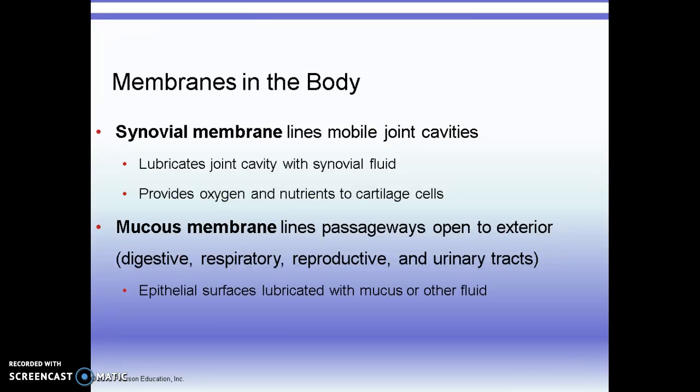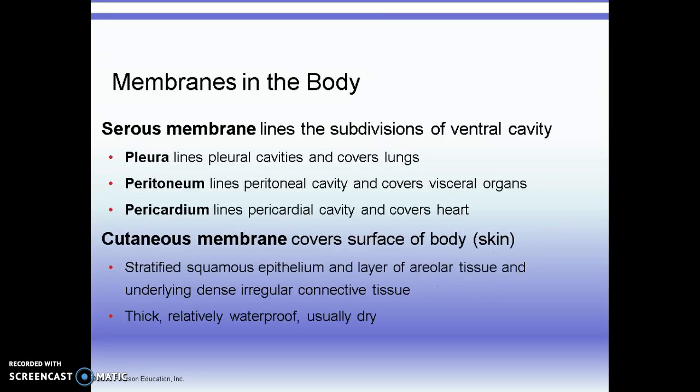Membranes in the body consist of synovial membranes. Synovial membranes line our joint cavities, and they make synovial fluid. Mucous membranes line passages that open to the outside, like our mouth, our nasal cavity, respiratory, reproductive, and so on. Serous membranes line cavities that do not open to the outside.